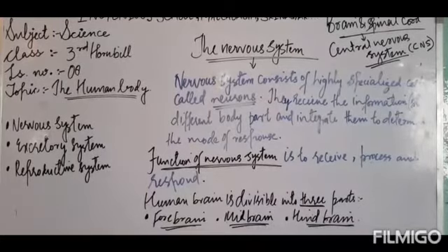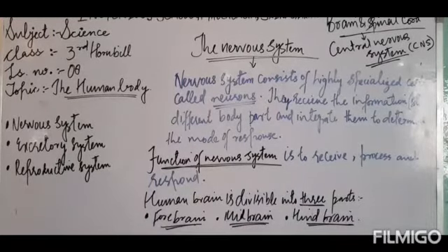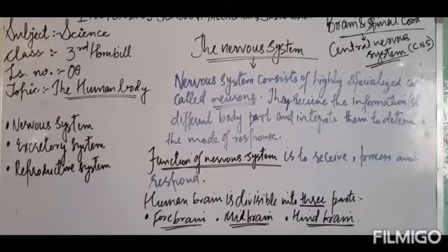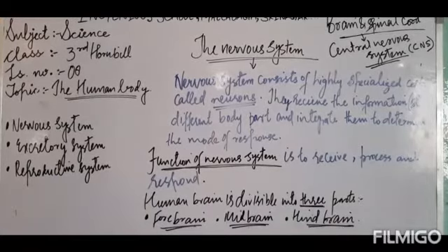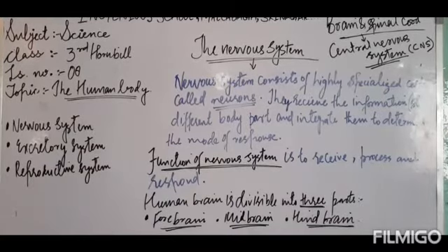Now the second part of our central nervous system is the spinal cord. Spinal cord, as you all know, runs through the vertebral column and is protected by it. It lies in the center of the vertebral column, and it extends from the brain up to the last vertebrae, isn't it?